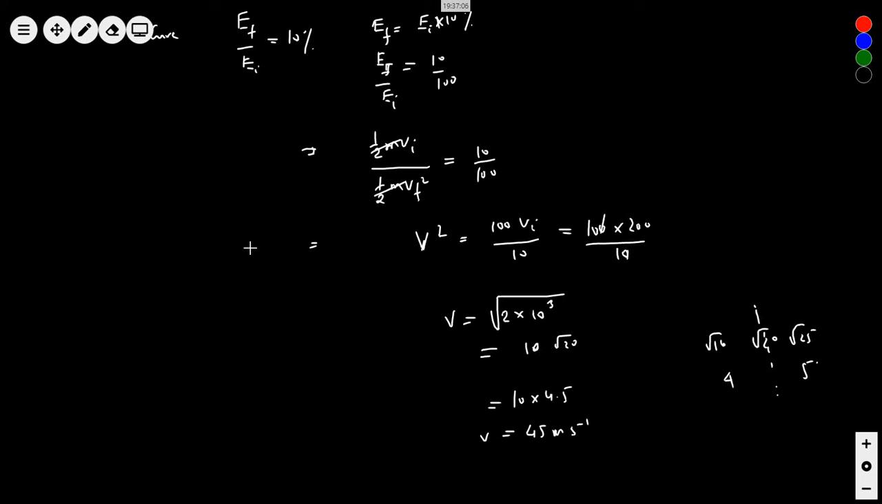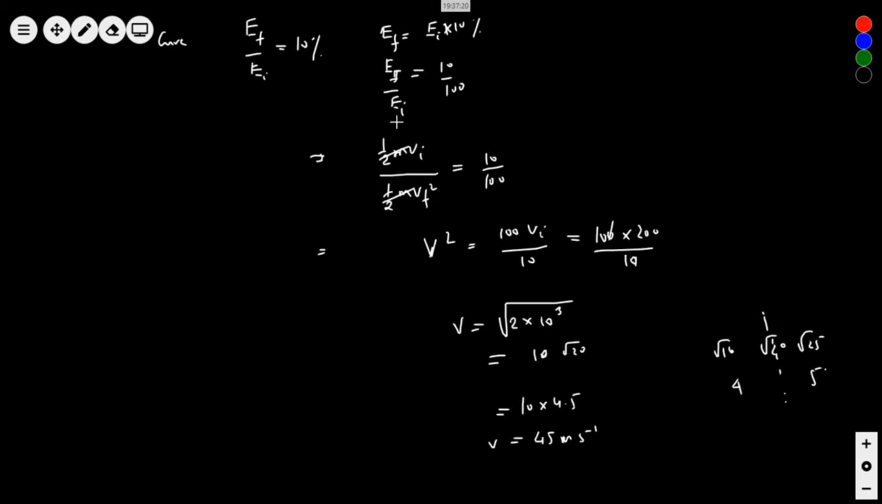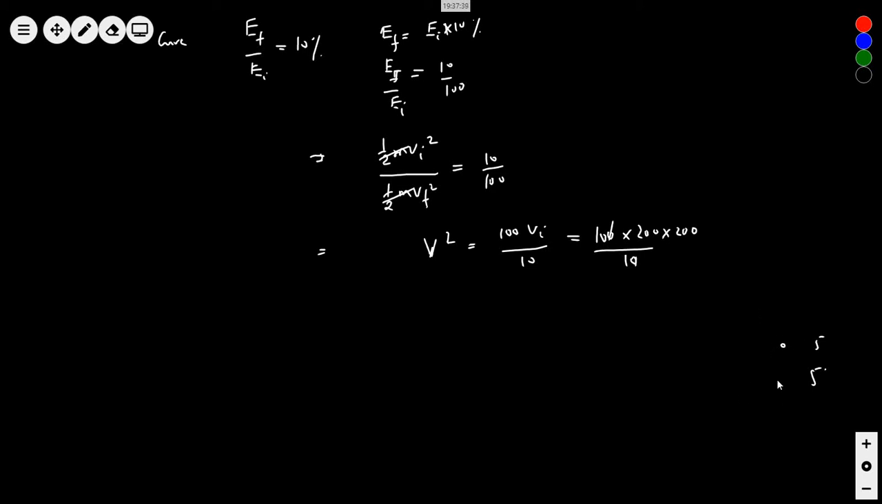So wait a minute. V final square is equal to... I think it should be V1 square. No, sir. 100 by 10 into V1 square. So it means 200 square, I think. Oh yes. So 200 into 200, na? Yes, correct. Then 200 will come out and root 10. Yes, Effie, any problem? No, sir.